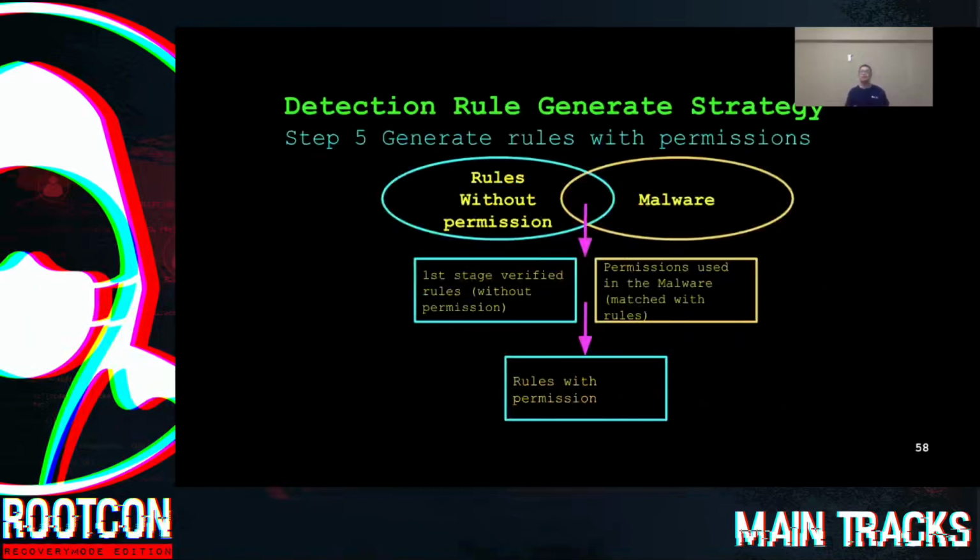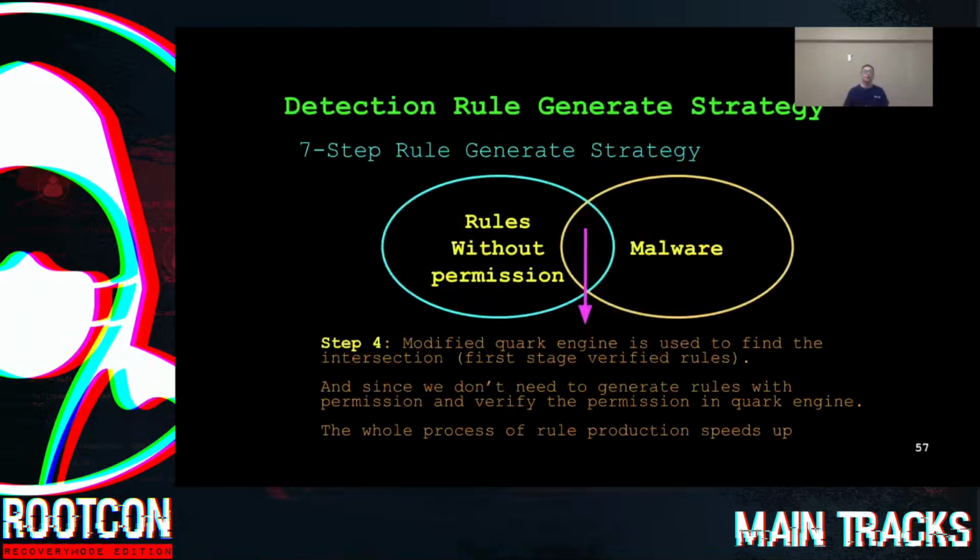And in step 4, we use the modified Quark engine to find the intersection of the rules and the malware. We call rules in the intersection the first stage verified rules. In other words, these rules need to be verified again. And since we don't need to generate rules with permissions and verify the permissions in Quark engine, the whole process of rule production speeds up.